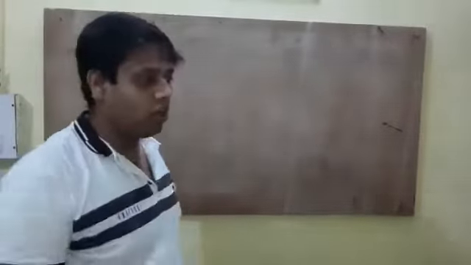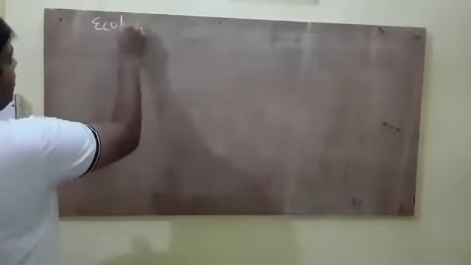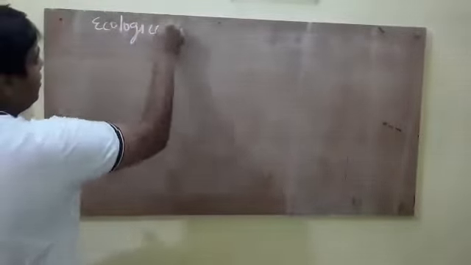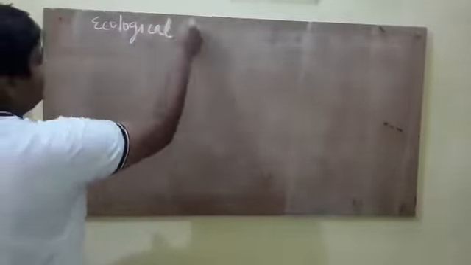Now there are some ecological terms and principles. So we study various ecological terms. First is relative fitness.